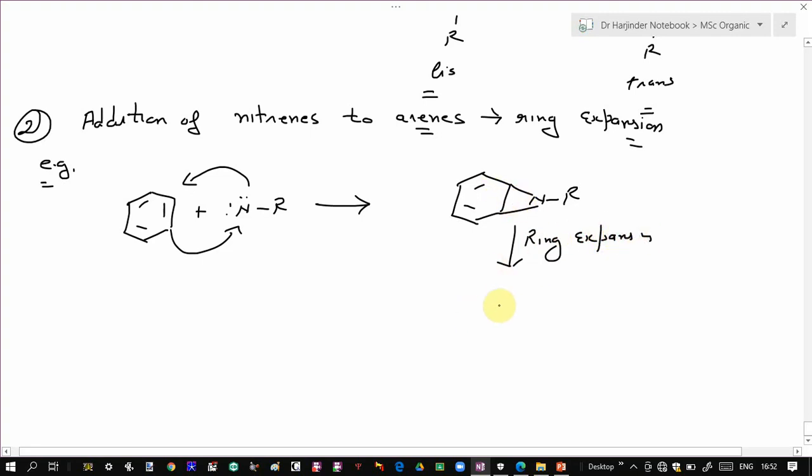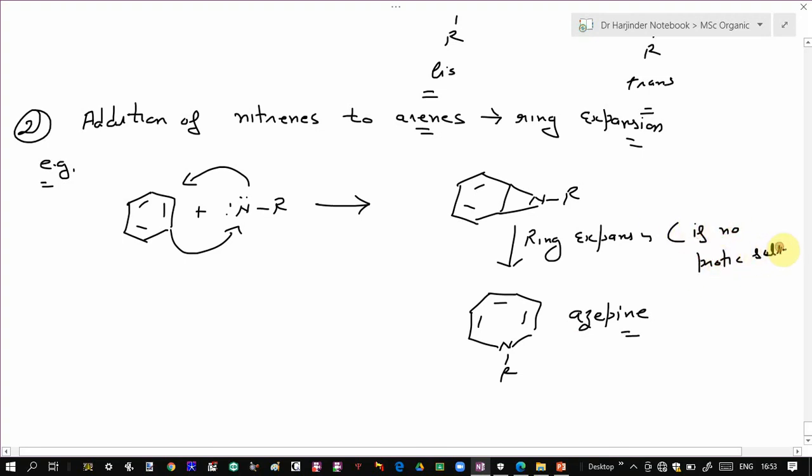This will result in the formation of a 7-membered ring compound, which is called azepine. However, the formation of azepine takes place only if there is no protic solvent, or no proton is available.